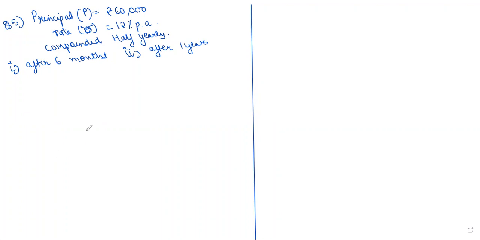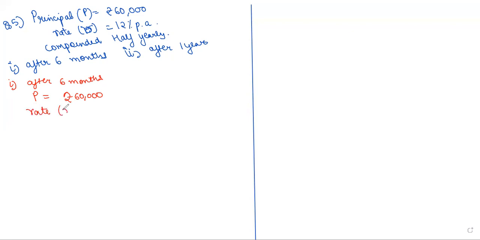So for the first part, after 6 months, we know compound interest is compounded half yearly. So for half yearly, principal will remain same, which is rupees 60,000. But rate will be divided by 2.